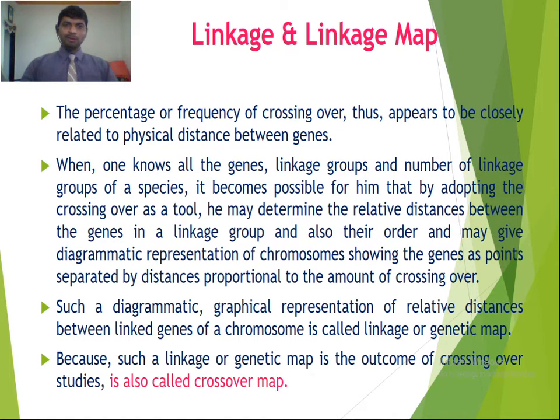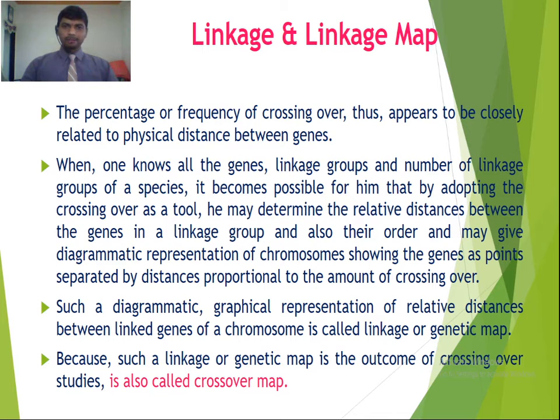When one knows all the genes, linkage groups and the number of linkage groups of a species, it becomes possible, by adopting crossing over as a tool, to determine the relative distances between the genes in a linkage group and also their order, and to give a diagrammatic representation of chromosomes showing the genes as points separated by distances proportional to the amount of crossing over. So the frequency or percentage of crossing over is used as an efficient tool for finding out the physical distance between the genes.